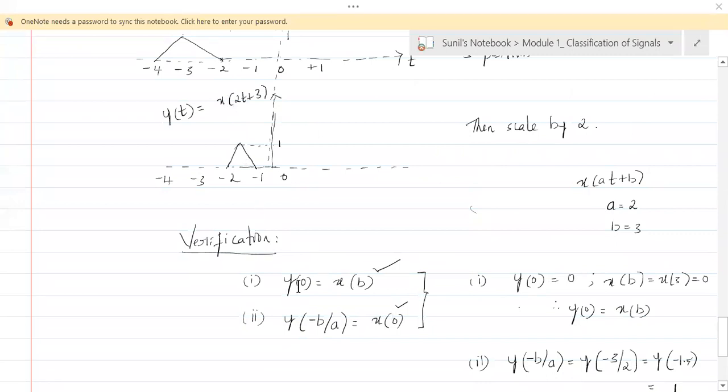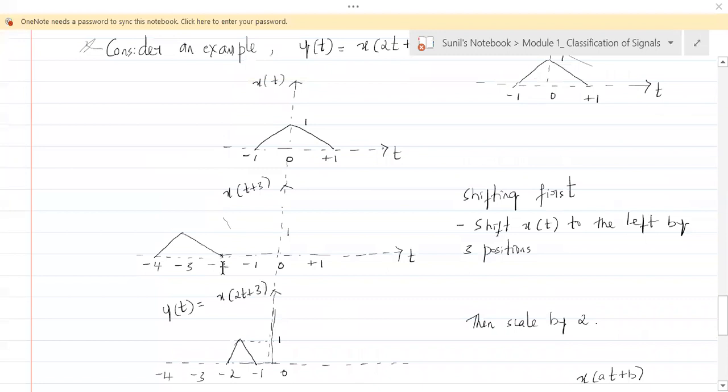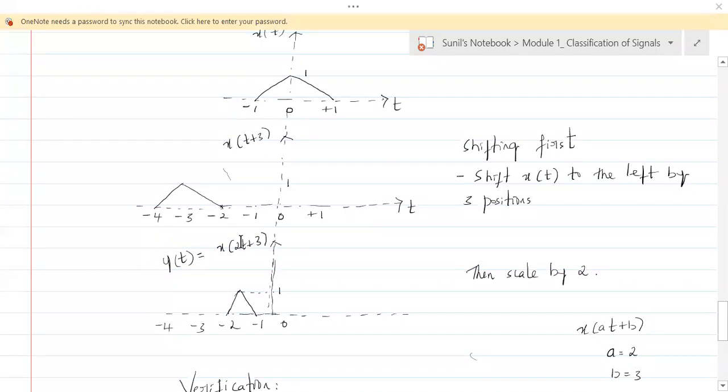So this is how we do that. This is the verification that we need to do. And if these two are correct, then what we obtained is right. And why are these two correct? Because we shifted first, we obtained x of t plus 3 first, and then we scaled that x of t plus 3 by a factor 2 to obtain x of 2t plus 3. Is that understood, everybody?